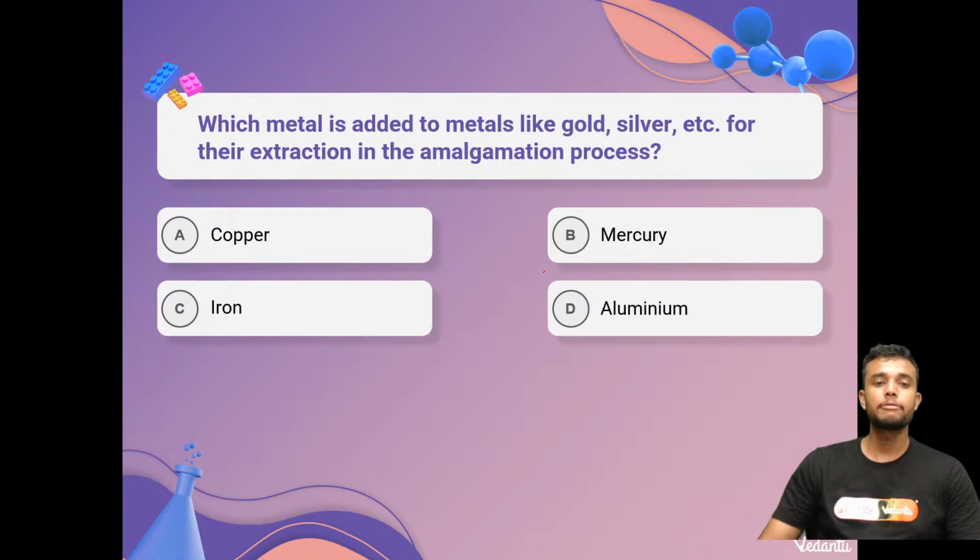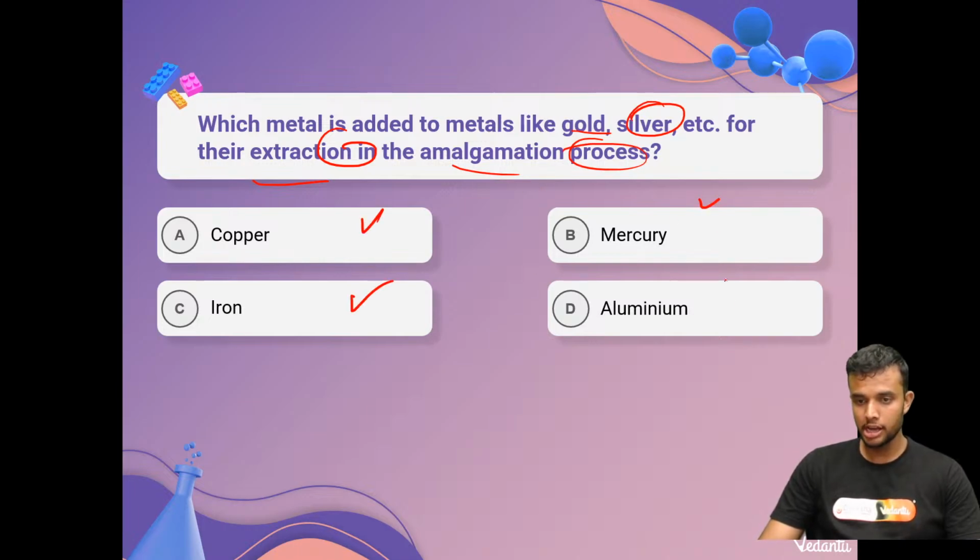Next question: which metal is added to metals like gold and silver for their extraction in the amalgamation process? Copper, iron, mercury, or aluminum? Let us know the answer.